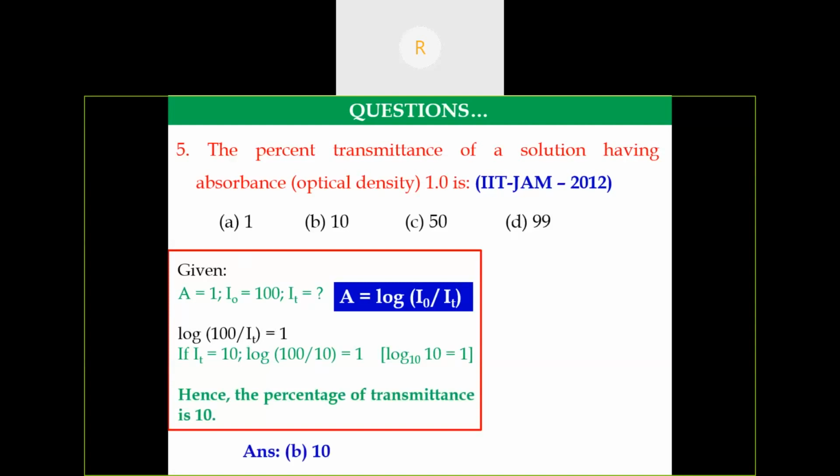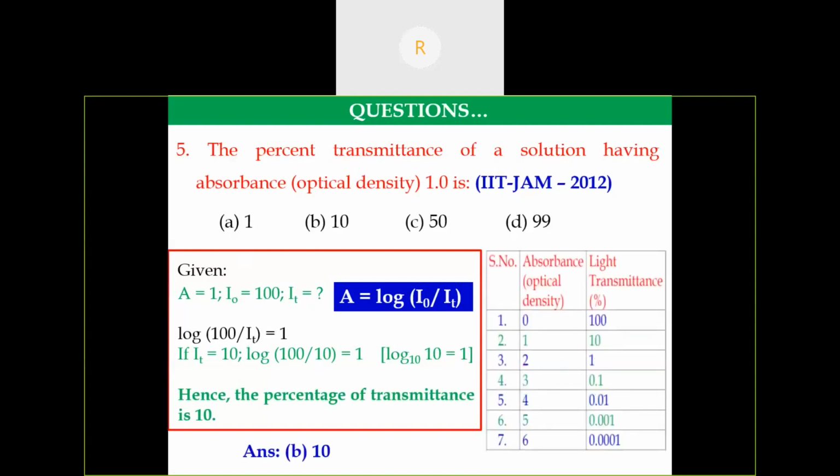The option is B. Here I have given some absorbance values with the corresponding light transmittance percentage. If there is no absorbance, the IT, that is the transmitted light, is 100%. If the absorbance value is 1, then the IT value will be 10. If it is 2, then it will be 1. It goes on.